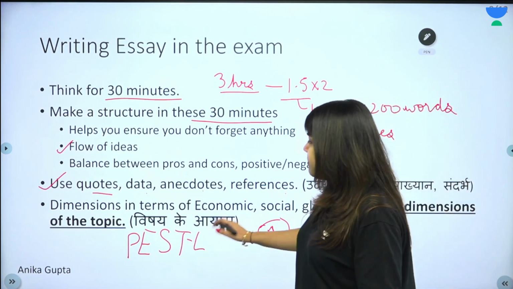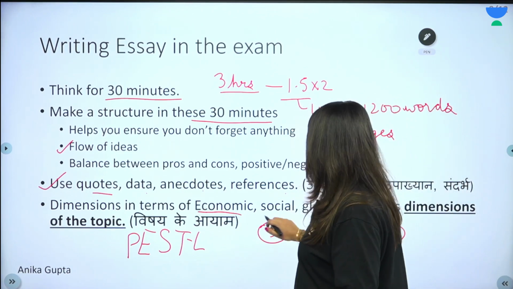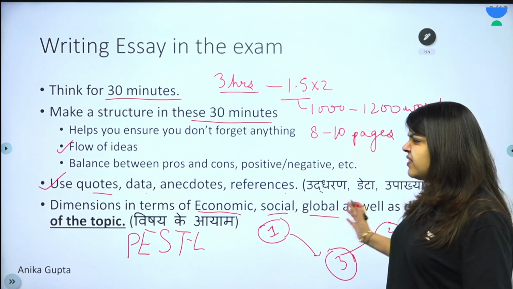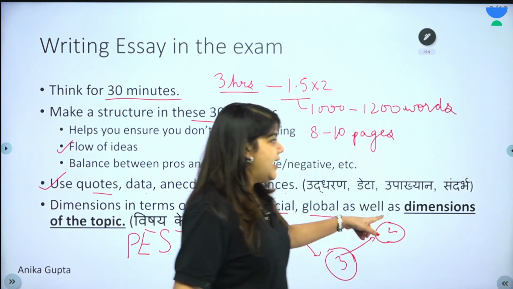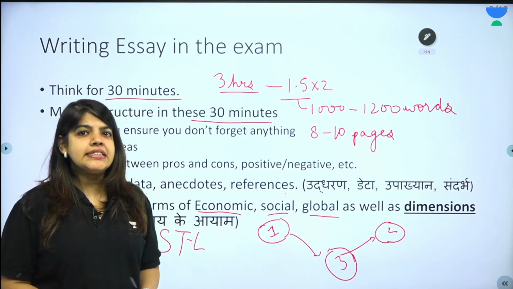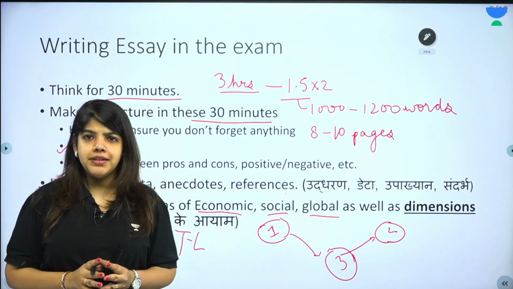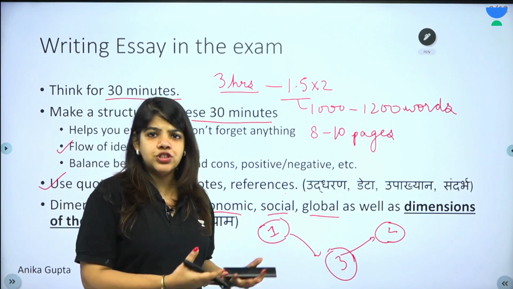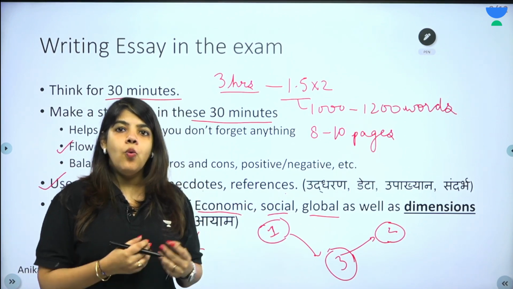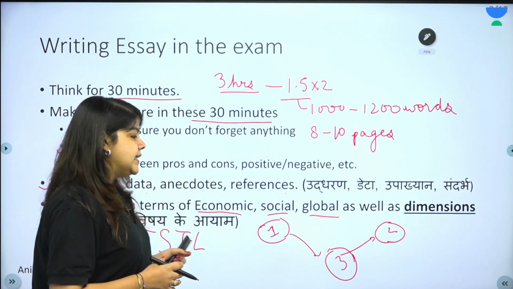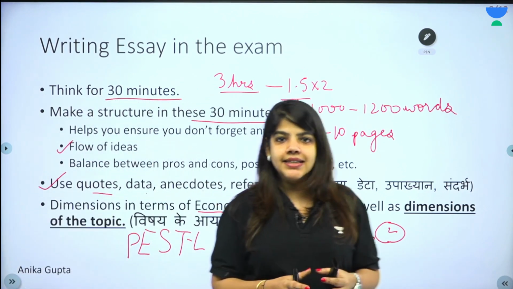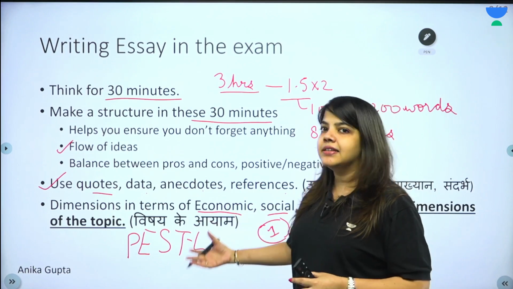Otherwise you can mention dimensions in the form of economic, social, global, as well as dimensions of the topic. If you notice, what I've underlined is dimensions of the topic. And this is going to be the most important part. We will discuss in future classes what is meant by dimensions of the topic. बट अभी के लिए इतना समझते हैं, ये पहली क्लास है, कि हमारा एस्से का मतलब क्या है.